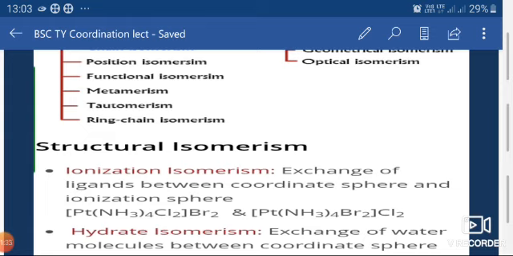Now the oxidation state of the central metal ion and the number of atoms in these complexes are both the same, but the arrangement of atoms is different. Due to this arrangement, these two complexes in aqueous solution give different ions. So this is ionization isomerism.